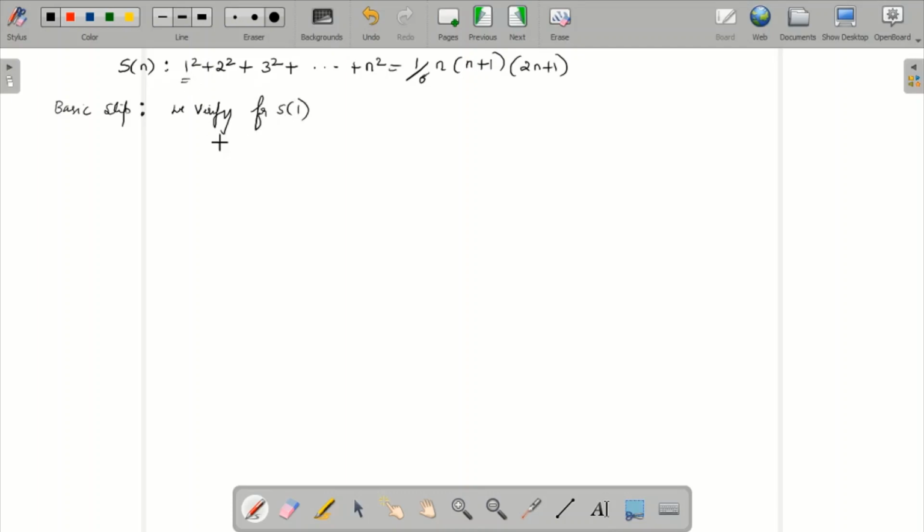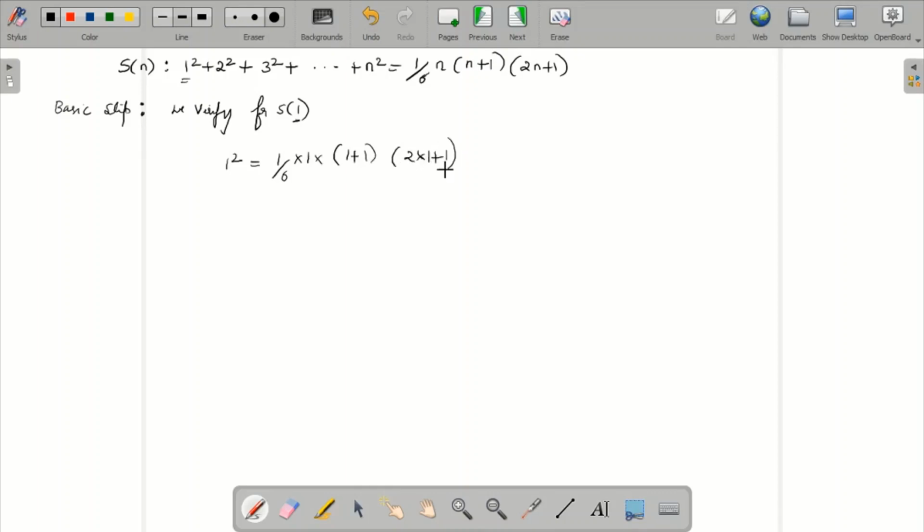So for S of 1 you have to take the first term. What is the first term? 1 square. And on the right hand side, it is 1 by 6 into n. What is the n value now? It is 1 into 1 plus 1 into 2 into 1 plus 1.